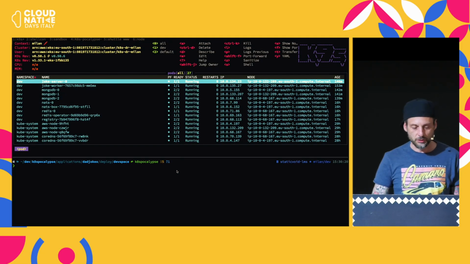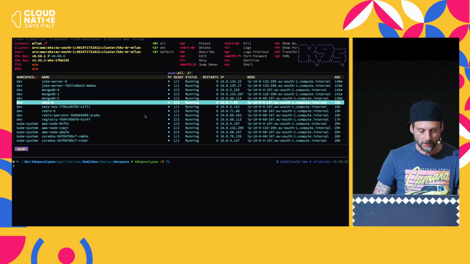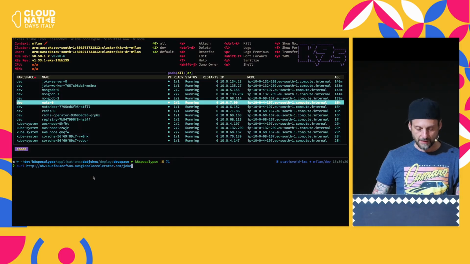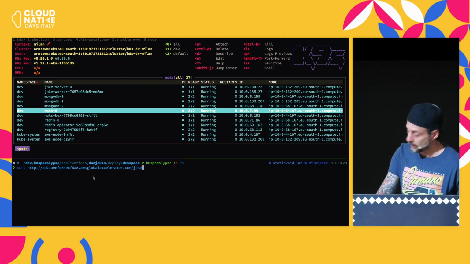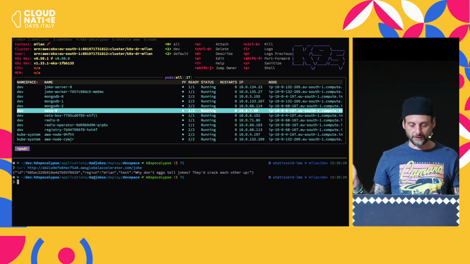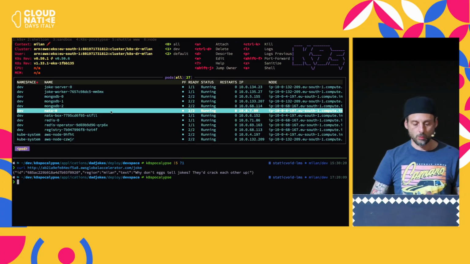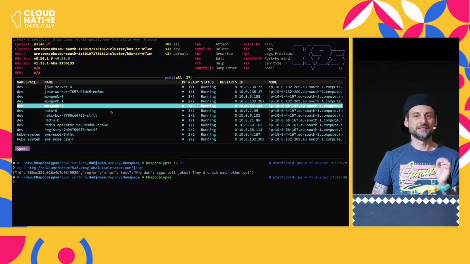So normally, this is my application. I'm in Milan, so you can see joke server, joke worker, the database. The first thing I'm going to do is verify that this is my, you can see, good? Okay. This is my Global Accelerator, normal traffic. You can see region Milan here, right? So what I'm going to do, because I only have 3 minutes, I'm just going to kill the database.